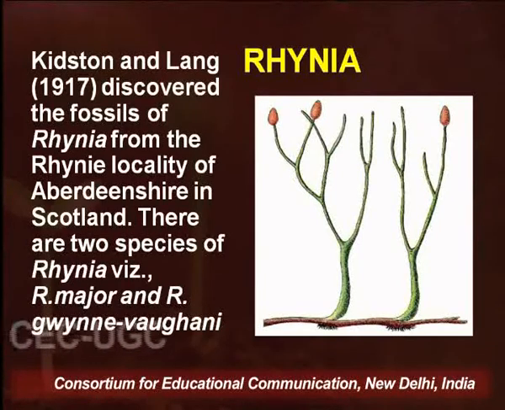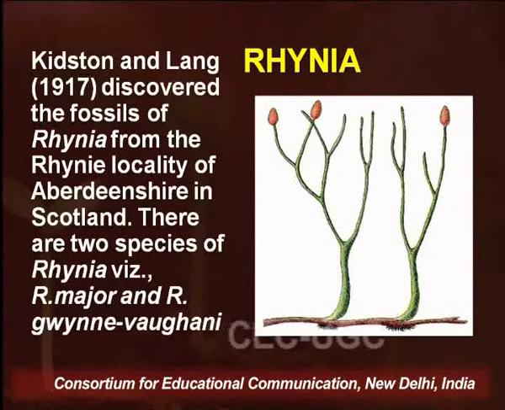The fossils were so structurally integrated and so prominent that it felt genuine to create a fossil genus altogether and give the name Rhynia to that particular species. There are 2 species of Rhynia which were discovered. One is Rhynia major and the other one is Rhynia gwynne-vaughanii.